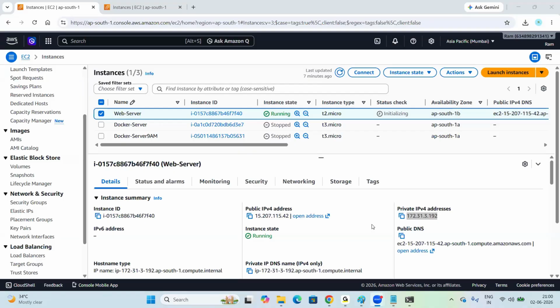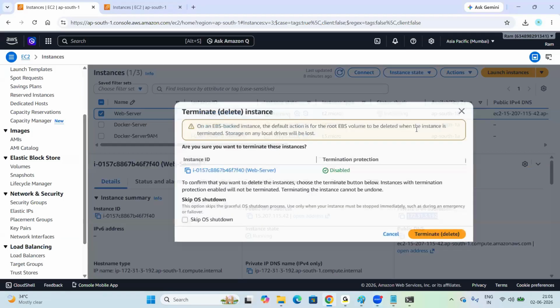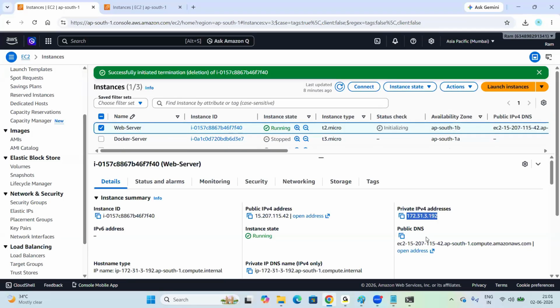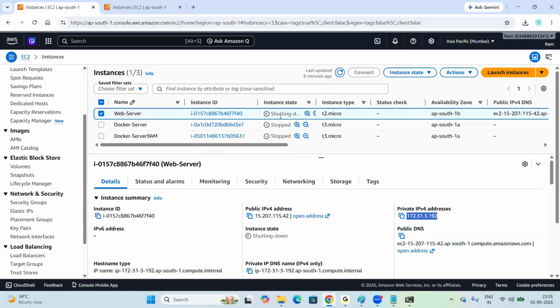Make sure everyone practices this session, as it is a very important session. Once you complete your practice, you need to delete this server. Select your server, go to instance state, and click terminate instance. Now the instance is terminating. First it will shut down, and after that it will terminate.